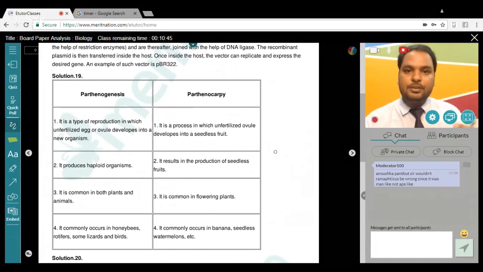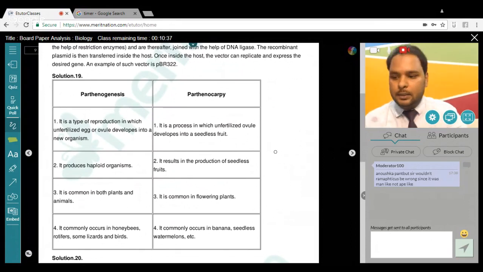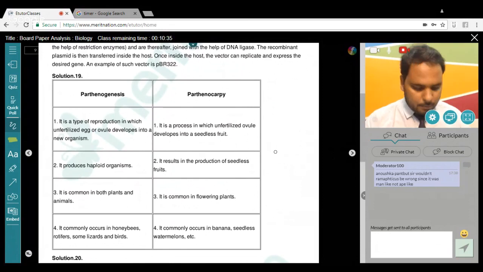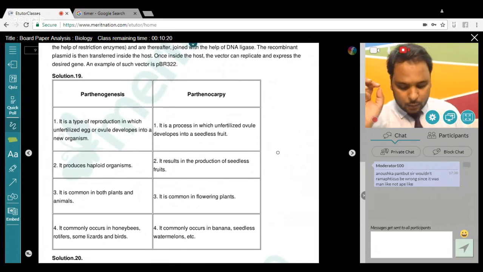So might be your question, sir, what happens if I've written only 3? See, it depends upon the answer that CBSE will come out with. But if you ask me, along with the example, you should write at least 6 points. Okay, just you have to elaborate your answers. That's nothing else.